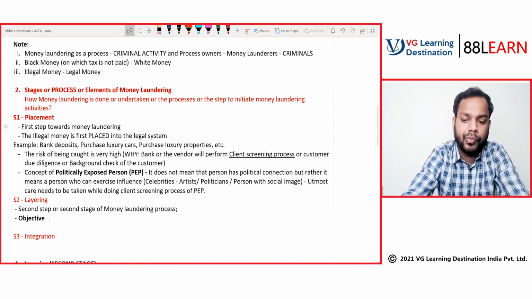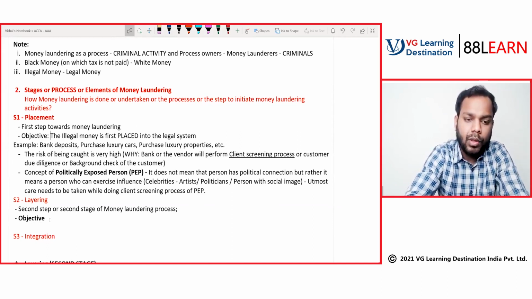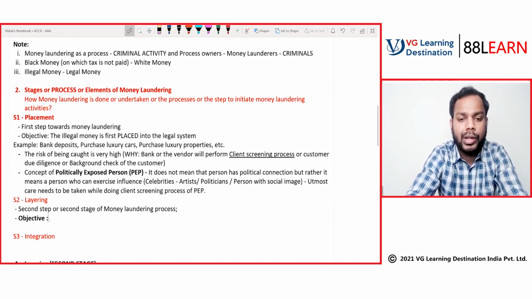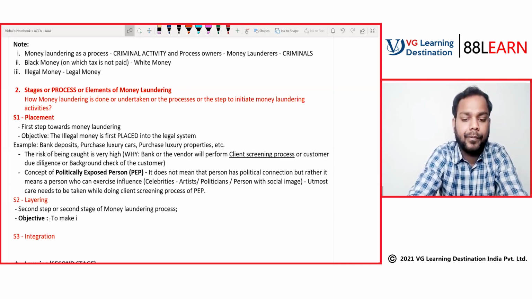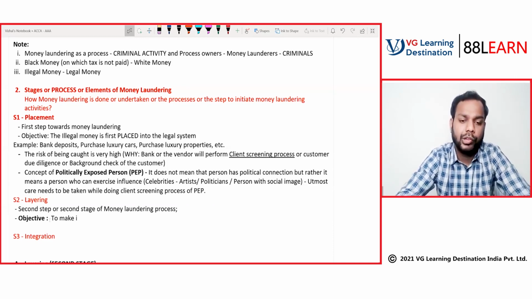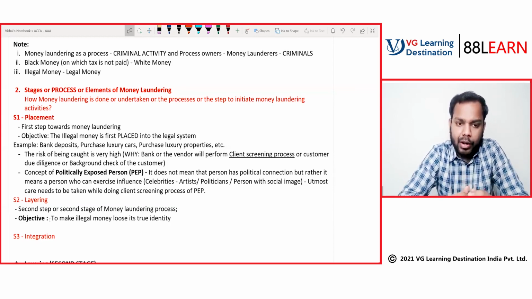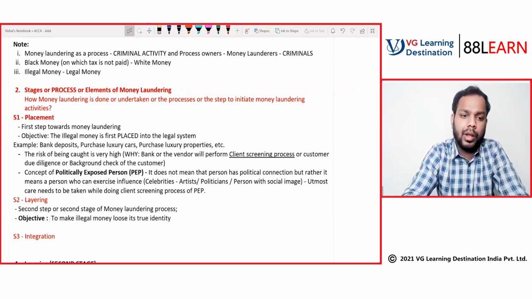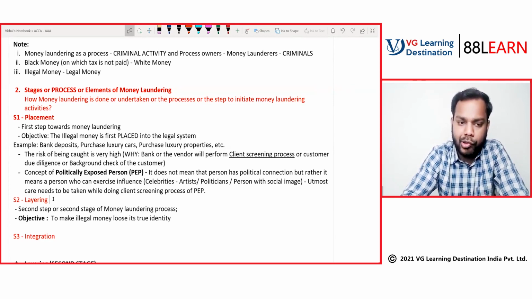The objective here is to make illegal money lose its true identity. How can we make it lose its true identity? Till now, the money is already placed into the system.